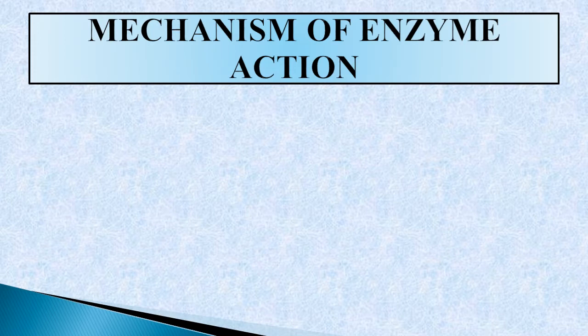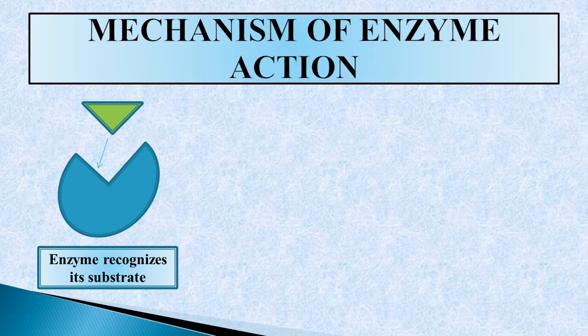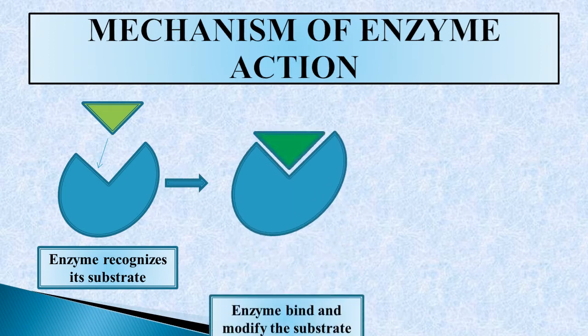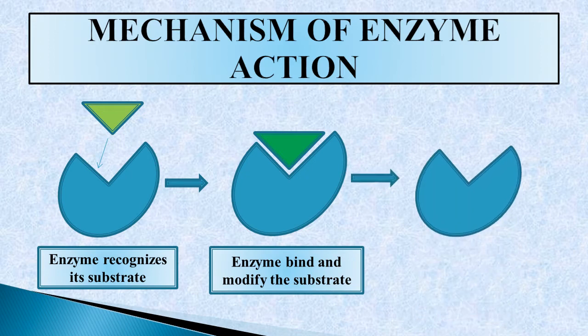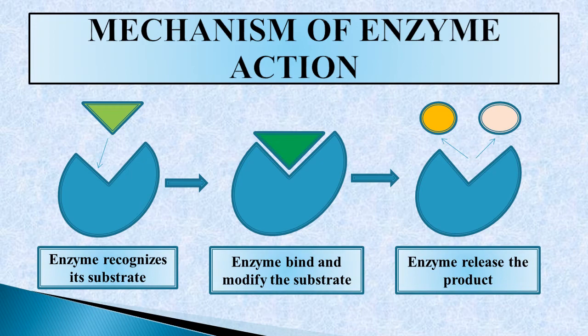Next is the mechanism of enzyme action. This is the enzyme and this is the substrate. In the first step, the enzyme recognizes its substrate. After the recognition, the enzyme binds and modifies the substrate. After that, the enzyme releases the product without undergoing any change.